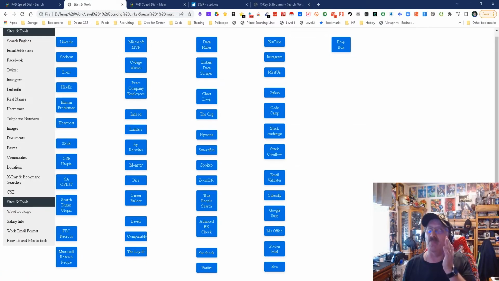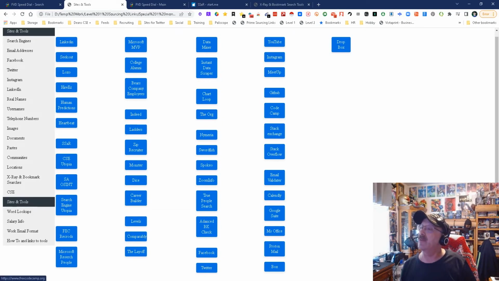This is all what I would consider intelligence gathering. Data Miner, Instant Data Scraper: these are probably the two best of the scrapers, the easiest to use. Chart Loop and The Org: you can imagine Chart Loop creates charts, and The Org is org charts. Numeral, Swordfish, Spokeo, ZoomInfo, People Search, and Advanced Background Check: these are all ways to find contact info. Swordfish and Numeral are the two best, but the others are pretty good too. Social sites: Facebook, Twitter, YouTube, Instagram, Meetup. There are more, but I'm not naming them all.